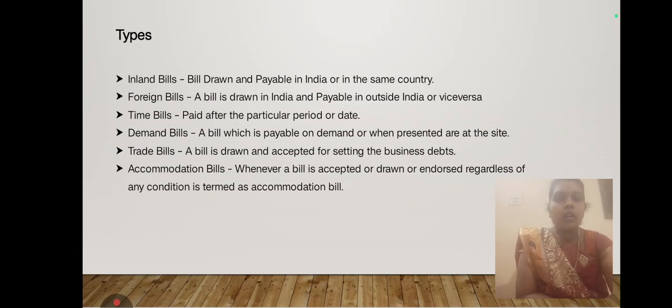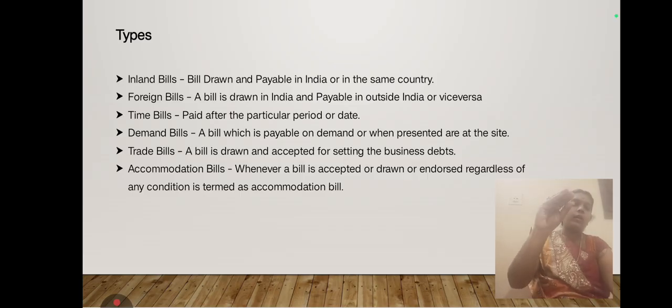Next, types of bill of exchange. According to our old method, normally in the bill of exchange there are only two types, that is the trade bill and the accommodation bill. These two bills I mention last, because it is the common thing.